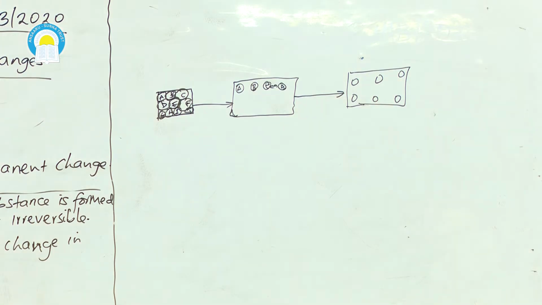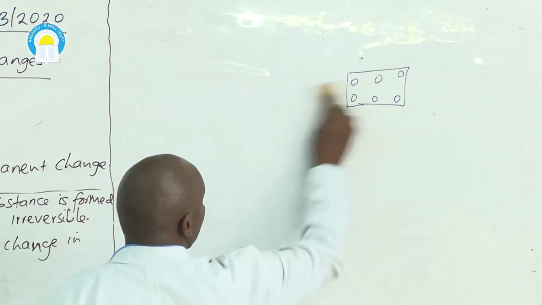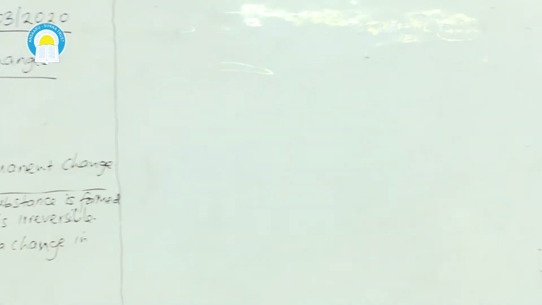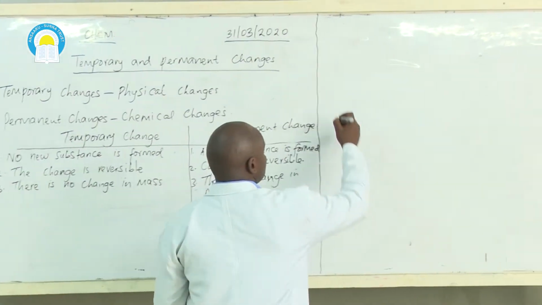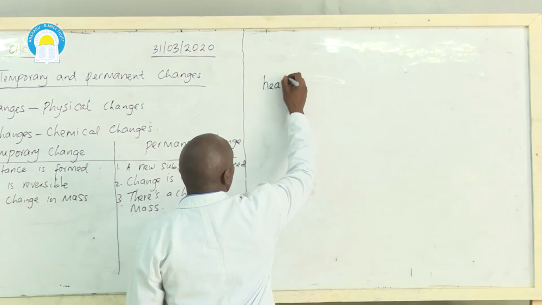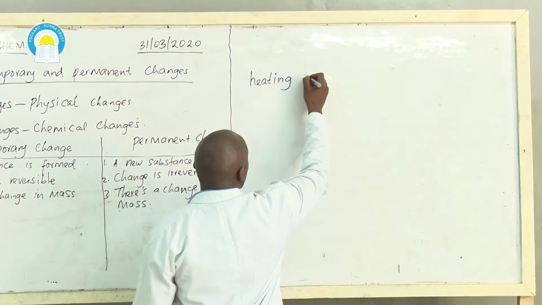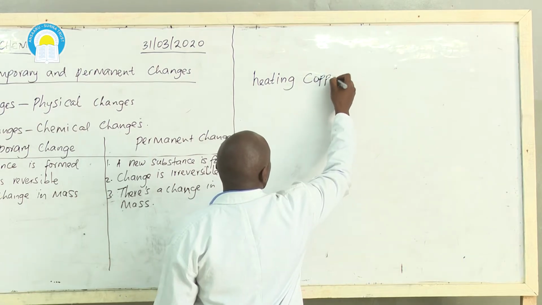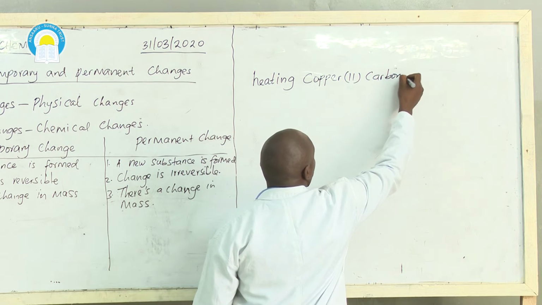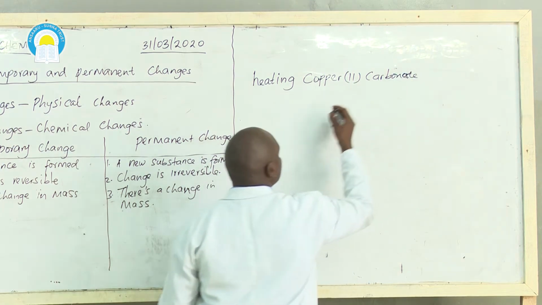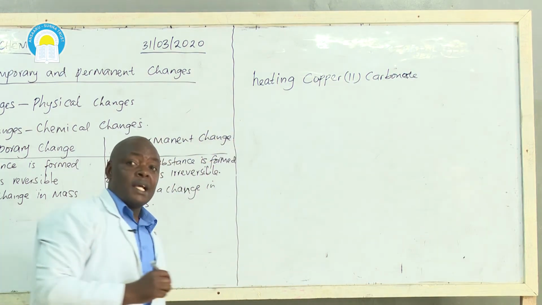For the permanent change, we say that there is a change in mass because in most cases, a permanent change occurs. I'm going to give an example of two types of changes. One is heating copper 2 carbonate. When you heat copper 2 carbonate, it decomposes.